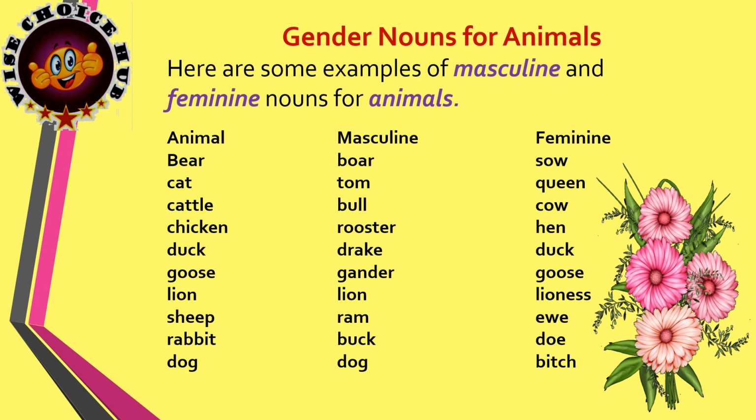Chicken, rooster, hen. Duck, drake, duck. Goose, gander, goose. Lion, masculine gender is lion and feminine gender is lioness. Sheep, ram, ewe. Rabbit, buck, doe. Dog, dog and feminine gender for a dog is bitch.